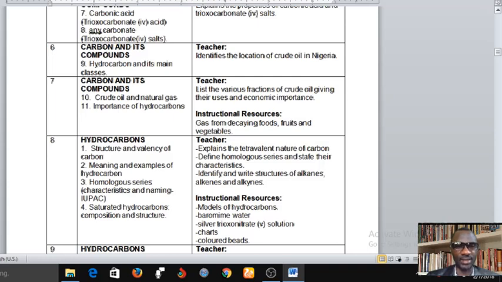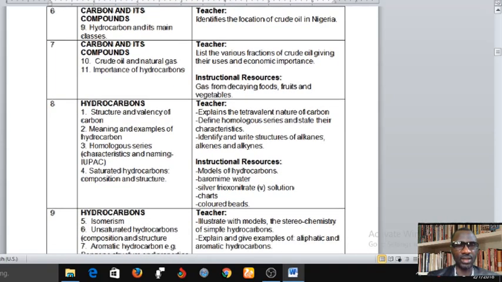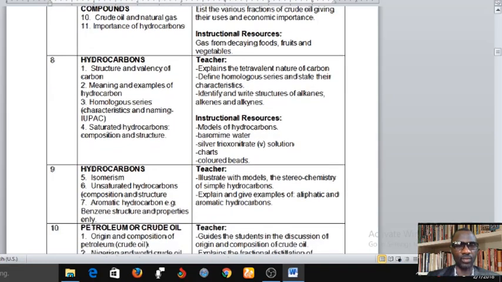And week 8, we will basically tell you detail about hydrocarbons, their structure, valency of carbon in the compound, then the meaning and examples of hydrocarbon. Then we'll introduce you to a term referred to as homologous series, characteristics and IUPAC naming of hydrocarbons. And we'll also introduce you to saturated and unsaturated hydrocarbons. That is all for week 8.